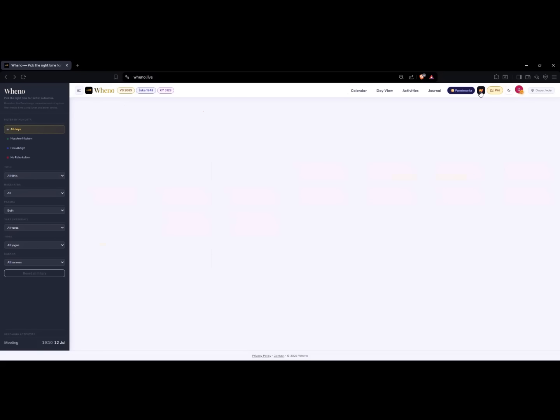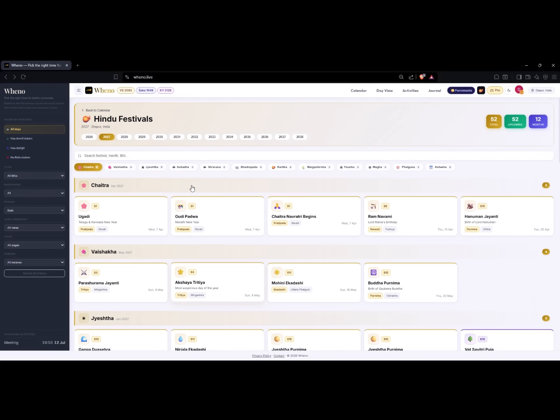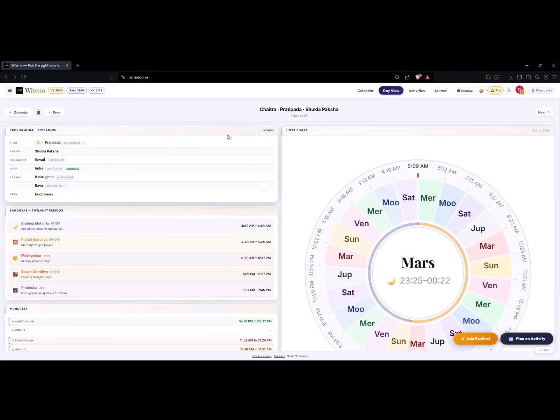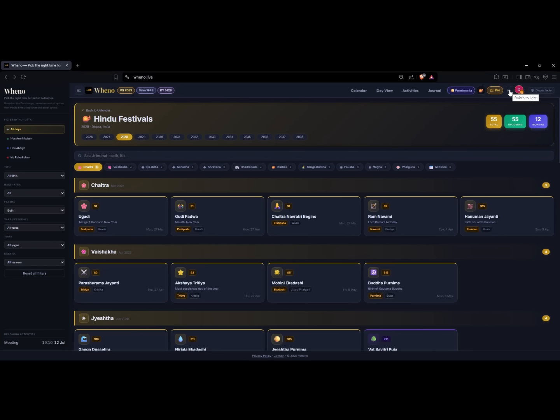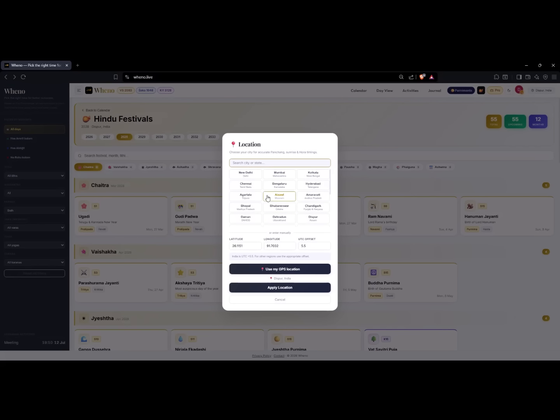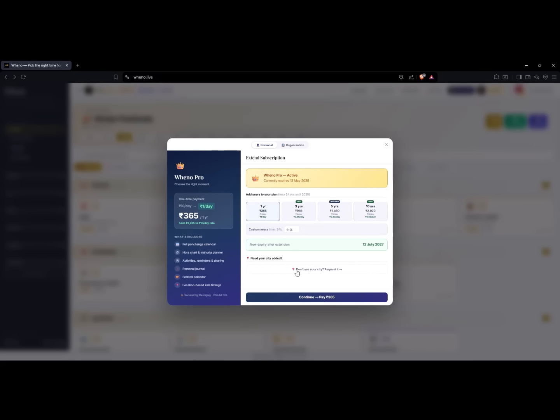In the Festivals tab, you can check all the festivals that are celebrated based on celestial positioning. You can plan your activities directly from here as well. You can switch to dark or bright mode. We have all the main cities added, and in case you need the Panchanga for a specific location, you can request it from the subscription page.